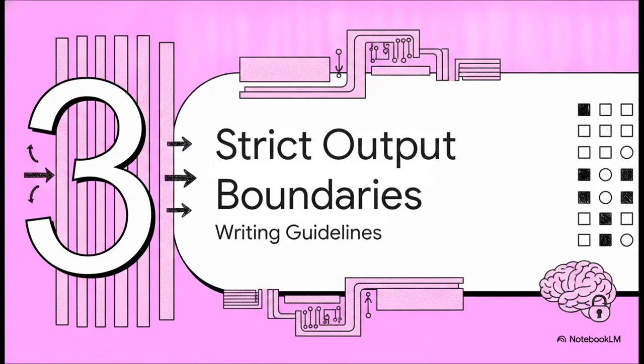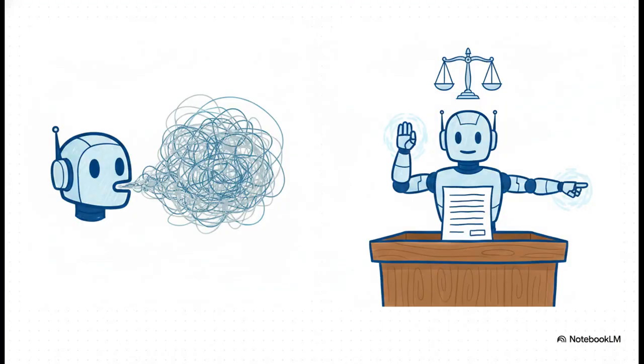Which brings us to part 3, setting strict output boundaries and writing guidelines. Let's contrast a raw AI with Method 5, answer using context only. A raw AI, it'll just spit out whatever sounds conversational and helpful. But with Method 5, we enforce a strict, unbreakable rule.